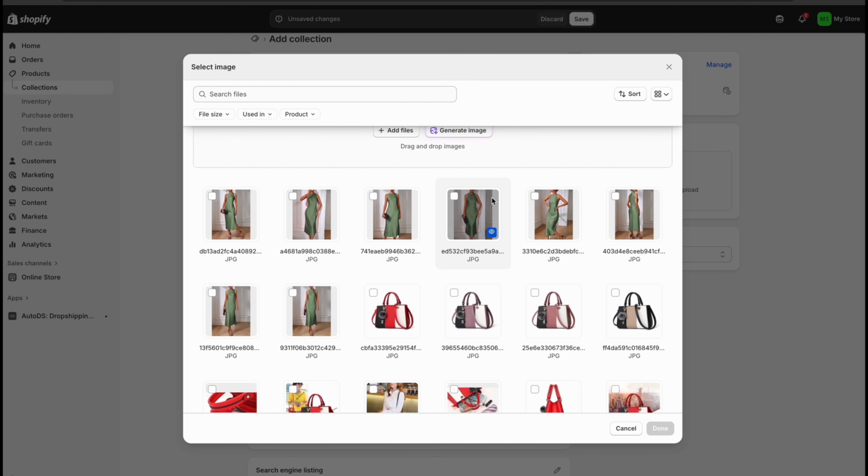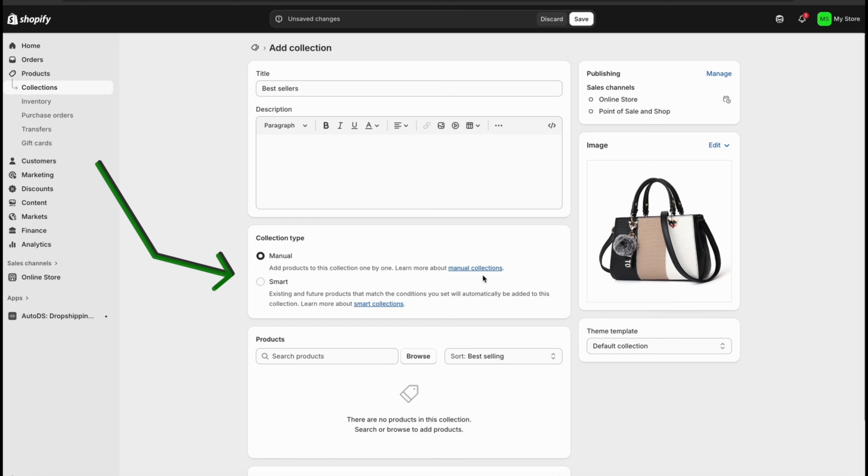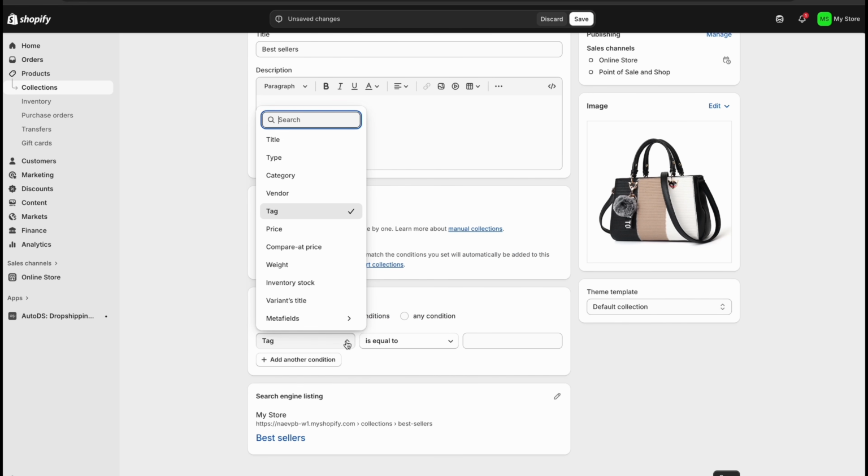All these pictures were automatically added by AutoDS. Every product from them already has pictures you can display on your site or even use for marketing. Here you can choose to manually add to your collection or smart selection. If you have just a few products, it's okay to use manual selection. But as you grow your product catalog, it can be a headache to always come and add a product to your collection. So I prefer smart selection and create a rule.